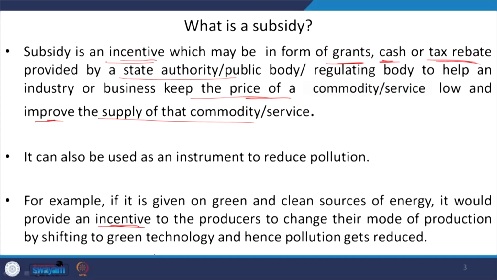And if you are providing these incentives, then obviously it will be used as an incentive for changing the very behavior and mode of production. That is why it is likely that the conventional producers can be shifted to green technologies, and hence we can control the pollution level. So, that is how, in a layman's sense, we understand what subsidy is and what its role is in promoting improved quality.